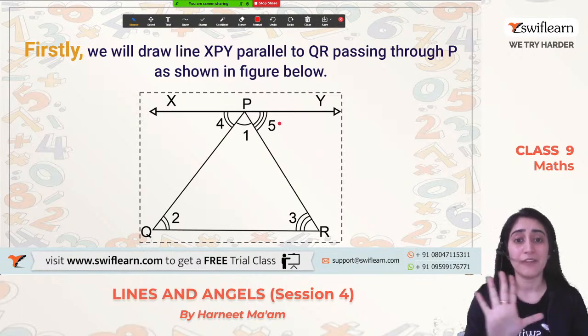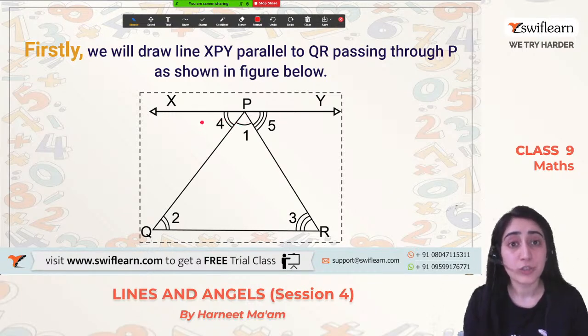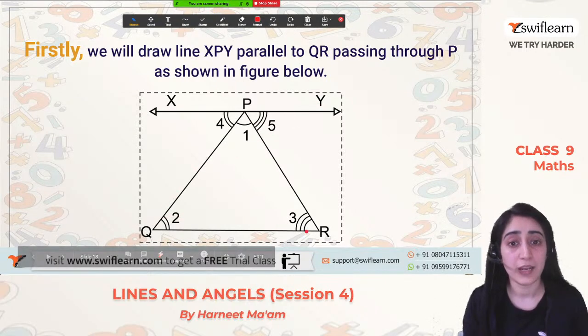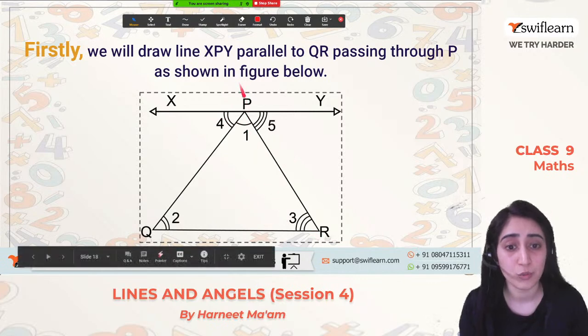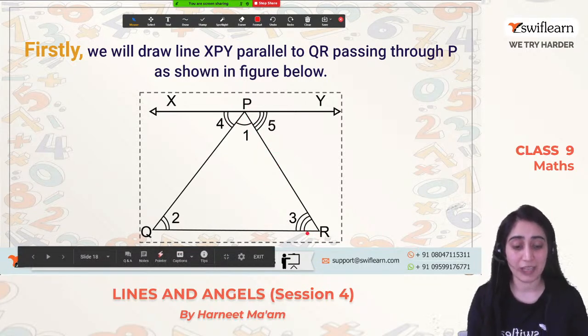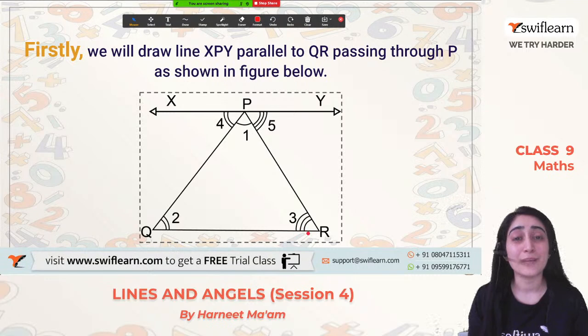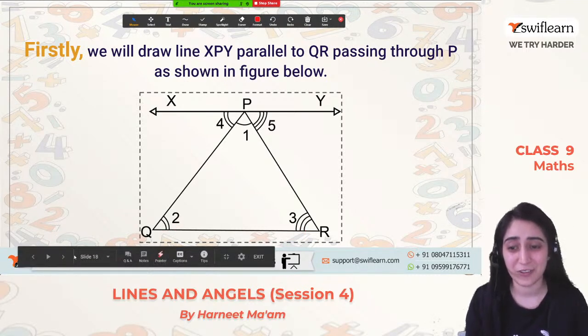Right now we have 5 angles and 2 lines, XPY and QR, which are parallel to each other. And if I see PR, it is a line passing through 2 parallel lines. So what does PR become here? Tell me. It becomes a transversal. That's right.